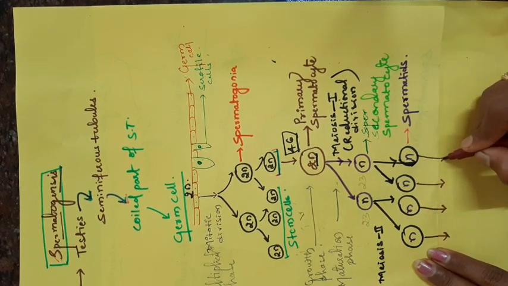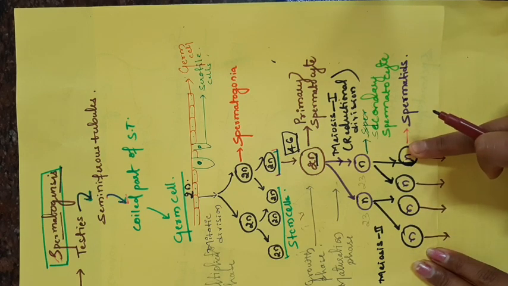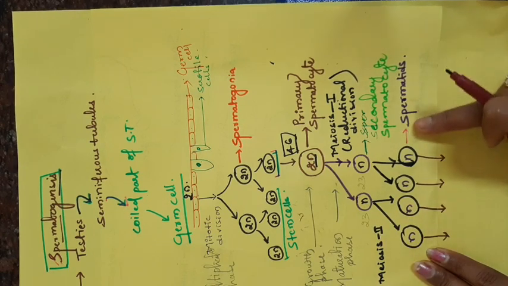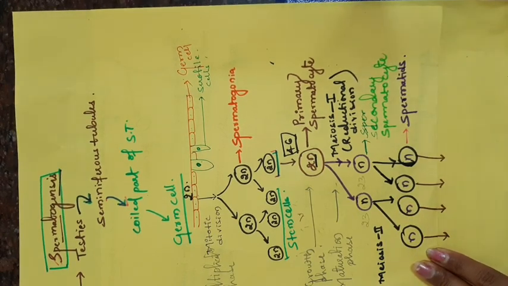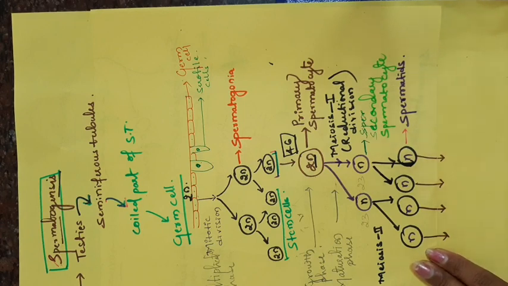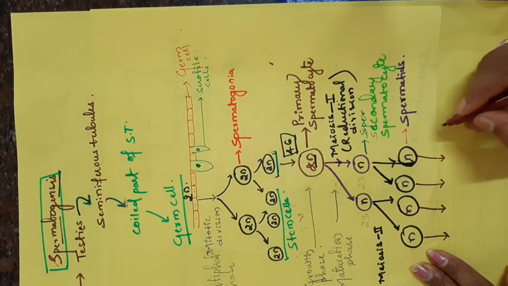Here you are seeing the 4 haploid cells produced by meiosis 2, and those are called spermatids. Those spermatids undergo another process called spermiogenesis.